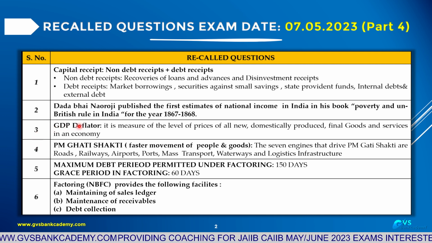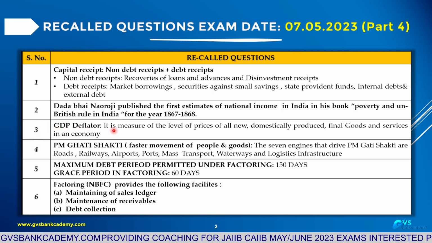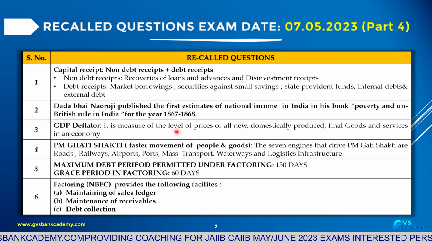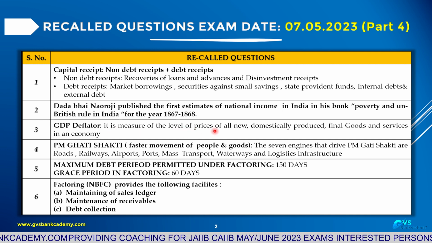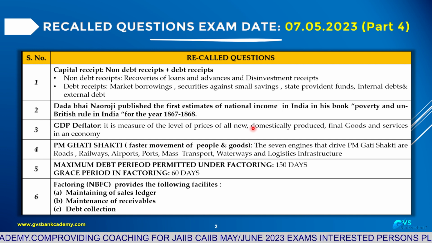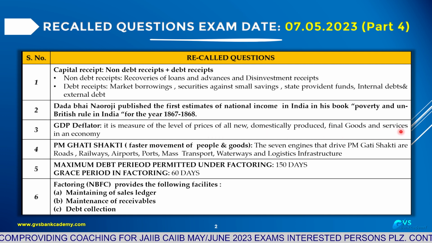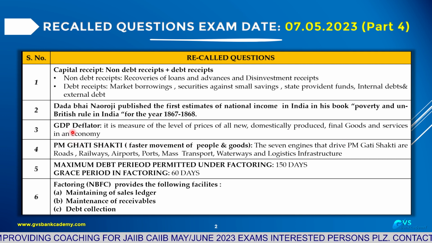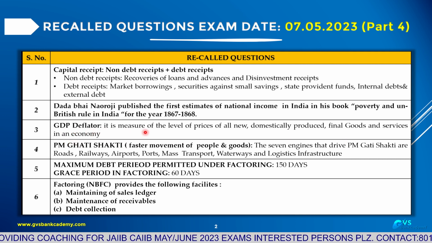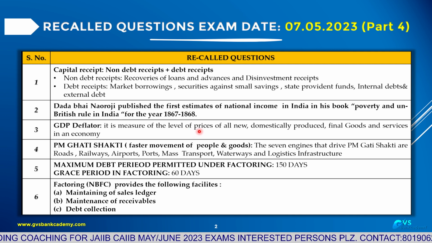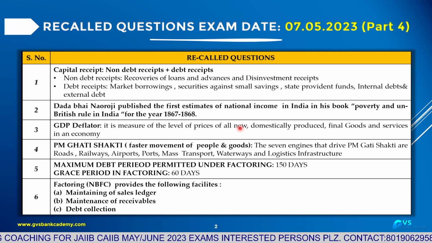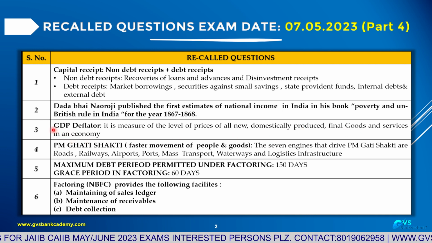Question number 3. GDP deflator. It is a measure of the level of prices of all new domestically produced final goods and services in the economy. That is called GDP deflator.